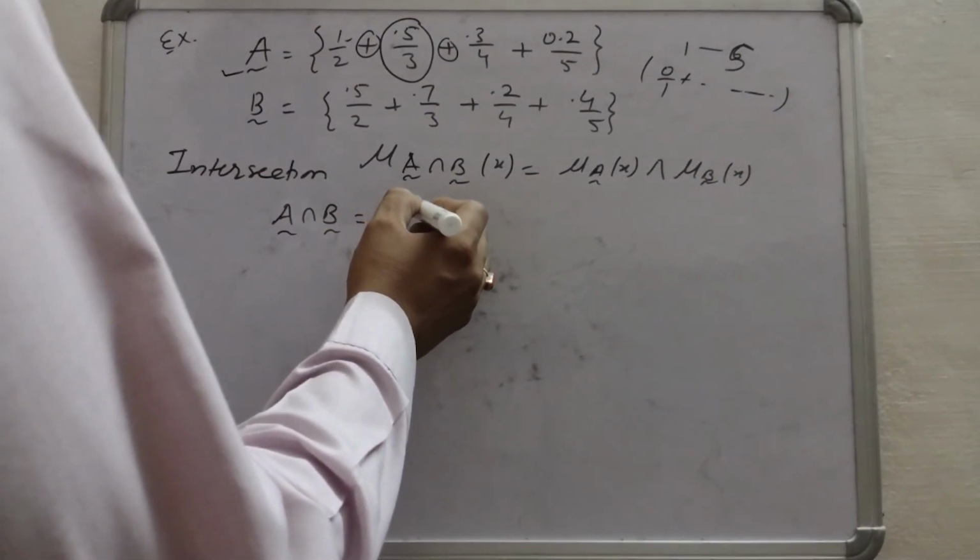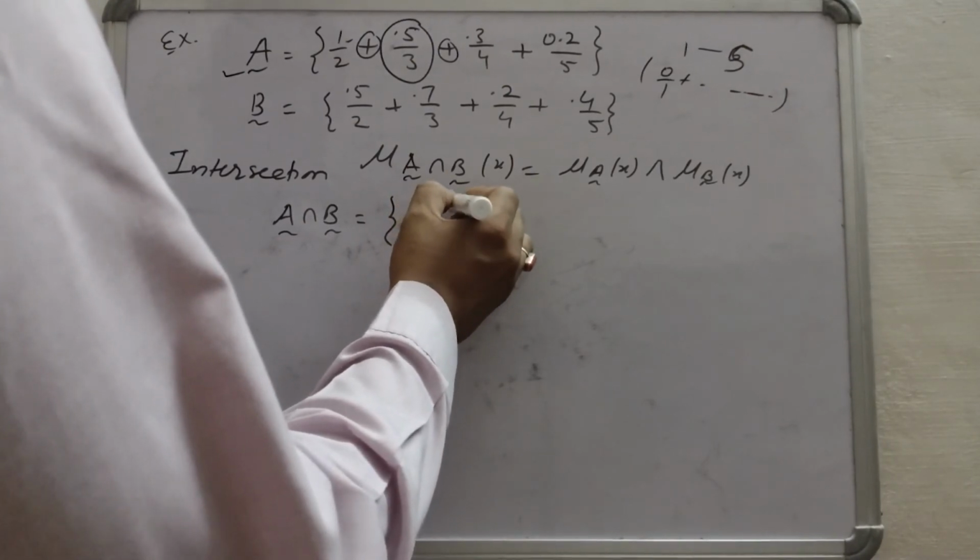So we take the minimum of the membership values.